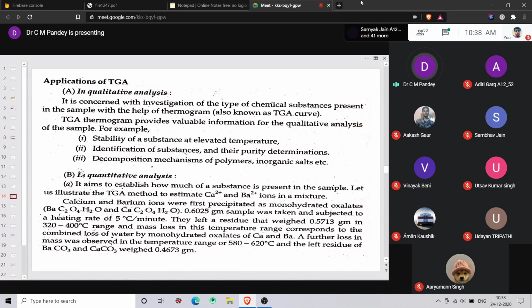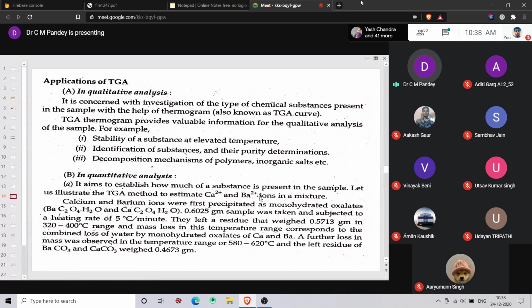Now, in quantitative analysis, it aims to establish how much of a substance is present in the sample, right? So from the TGA curve, you can do the quantitative analysis by establishing how much of a substance is present in the sample. An example has been discussed here. Let us illustrate the TGA method to estimate Ca2+ and Ba2+ ions in a mixture. Suppose you are provided with monohydrate oxalates of calcium and barium, and you have to estimate how much of the calcium and barium ion is present in the mixture.